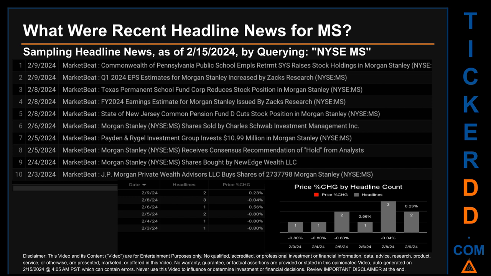Tuesday, February 6, 2024 was the day with the highest percentage change in price when we compare opening versus closing price for the ticker. The day saw a jump of 0.56% when MS opened trading at $85.62 and closed at $86.10. There was one found headline when MarketBeat published the headline that read, Morgan Stanley shares sold by Charles Schwab Investment Management Inc.